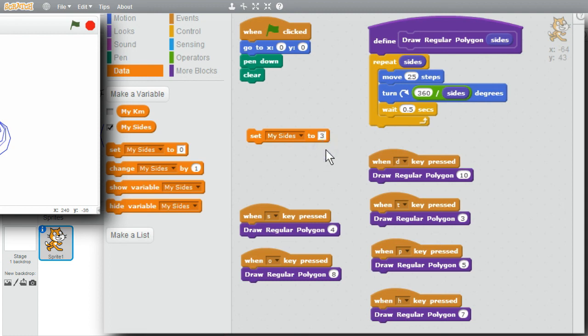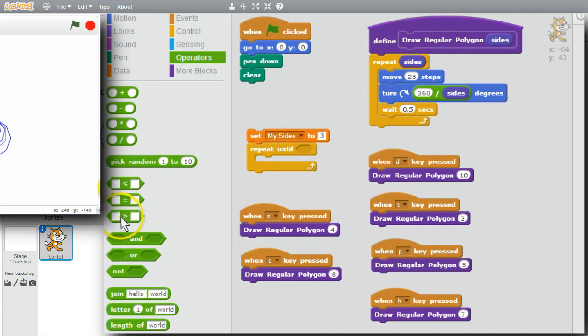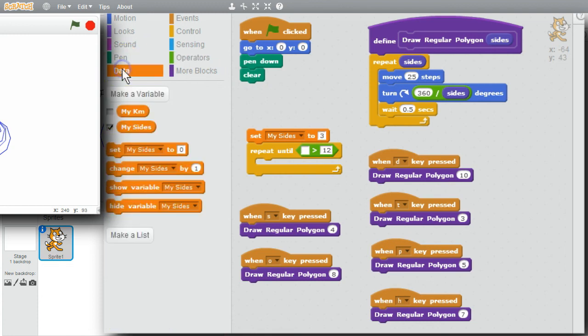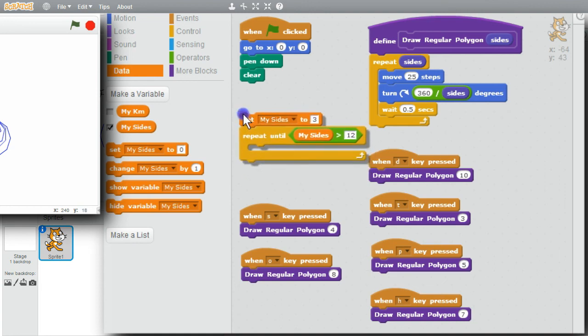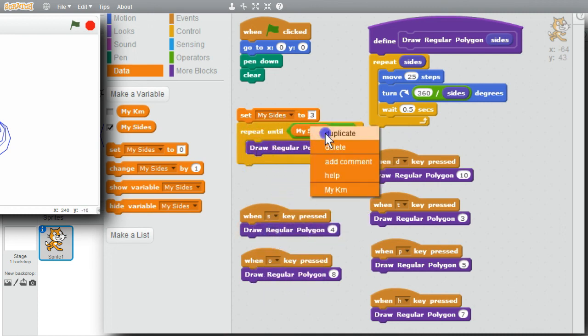And I'll draw up through 12-sided polygons. Go to Control. Repeat until. I want to repeat until my sides is greater than 12. Operator, greater than 12. I'll go back to Data, get my sides. Want to draw a regular polygon, I'll copy. And I'll pass my sides for the number of sides to draw.